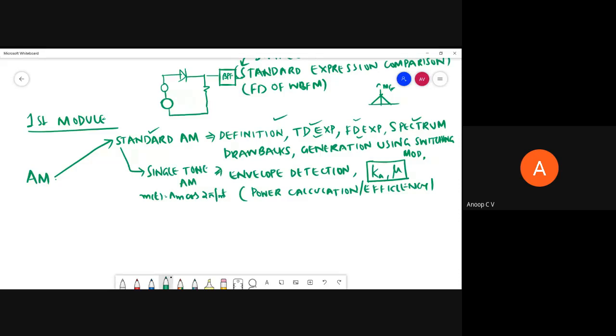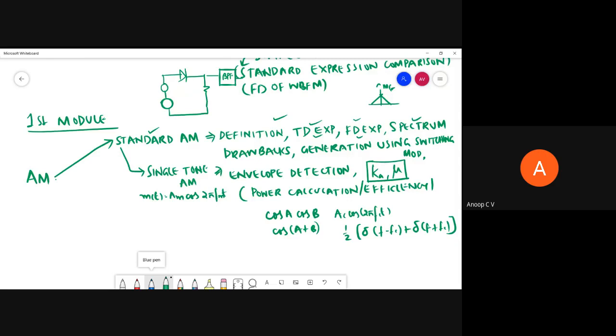nothing else is there. The additional prerequisites which you should know are cos A cos B, or in some cases cos of A plus B or cos A sin B, right? Such things you should know, and also you should know the spectrum of Ac cos 2 pi fc t, which is half delta of f minus fc plus delta of f plus fc. So these are the prerequisites.